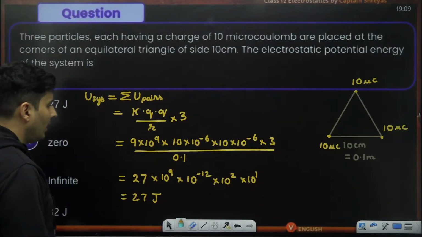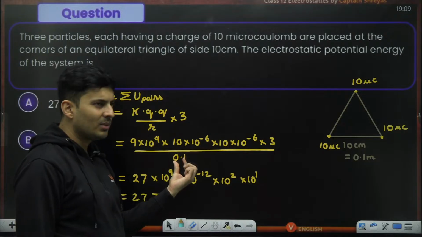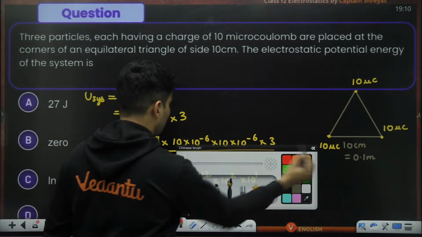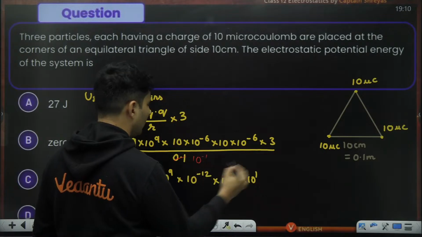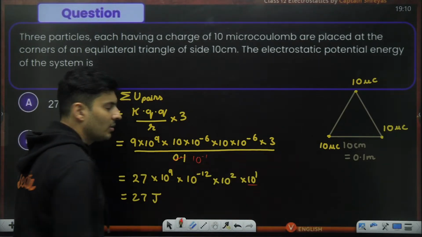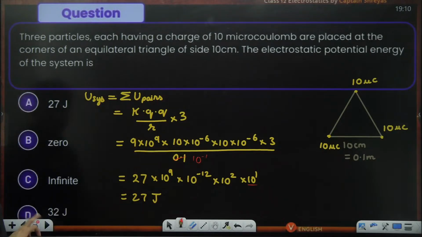So that is why I have just taken 0.1. 0.1 is 10 to the power minus 1, right? So when I take that 10 to the power minus 1 on the top, it will become 10 to the power plus 1. So the denominator goes into the numerator.